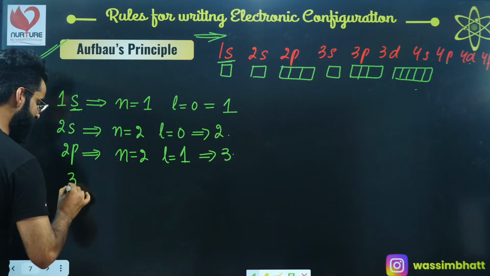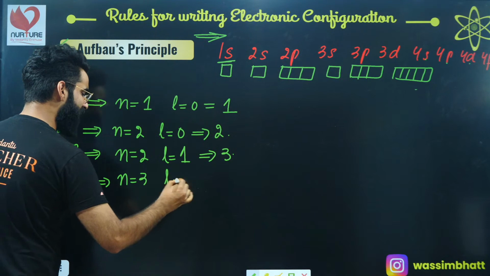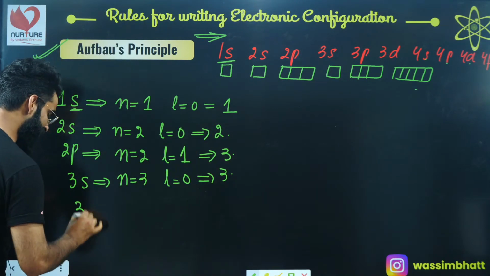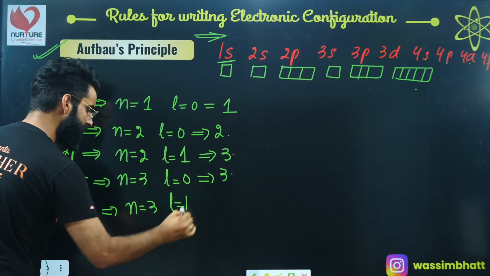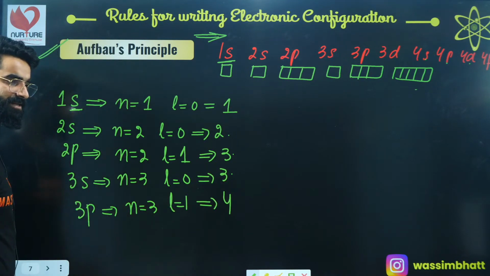Similarly, for 3s, the value of n is 3 and the value of L again is 0, so 3 plus 0 comes out to be 3. Similarly, for 3p, the value of n is 3 and the value of L is 1, so 3 plus 1 comes out to be 4. So the n plus L value comes out to be 4, as simple as that.